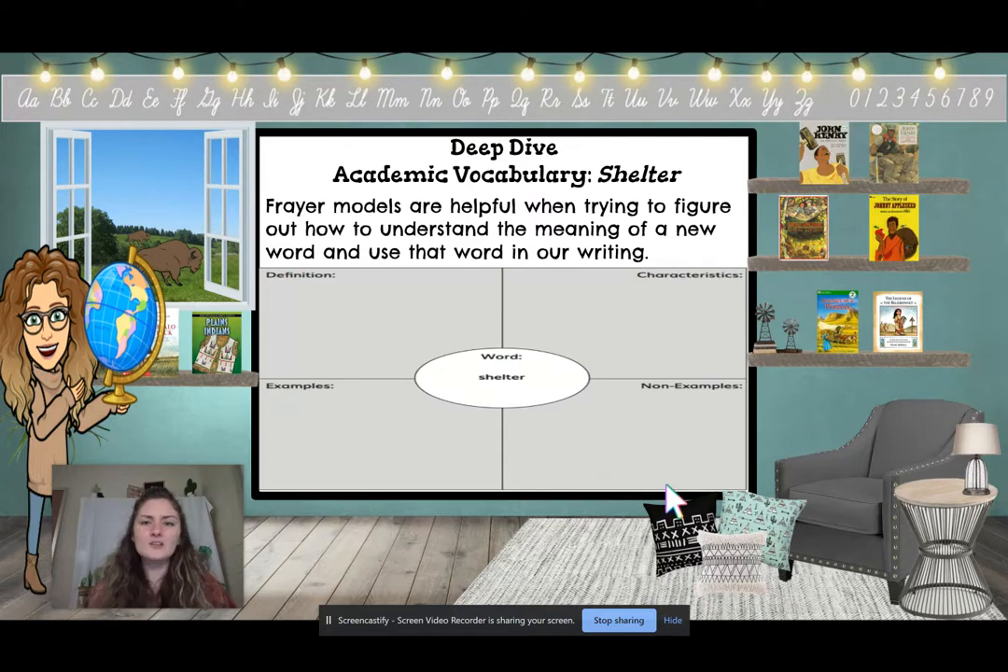A Frayer model also helps us think of non-examples. So what are examples that are not shelters? So the first non-shelter I can think of is a swimming pool, especially during storms. Have you ever been to the pool and it starts storming and you have to get out? Why do you have to get out of the water? It isn't safe, right? So a non-example would be a swimming pool. What's another non-example? Maybe an open field where you don't have any place to hide or keep you safe. What is an example that would not be a good shelter that you can think of? Tell me in the puzzle.